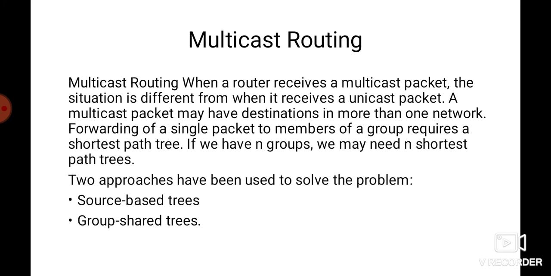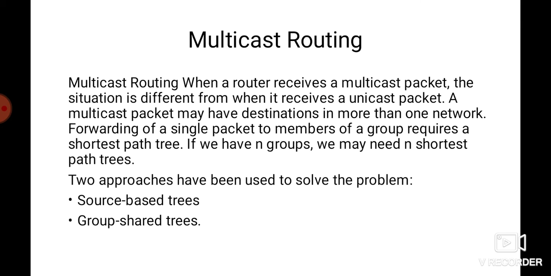Next we will see what is multicast routing. Whenever a router receives a multicast packet, the situation is different from a unicast packet. A multicast packet may have destinations in more than one network. Forwarding of a single packet to members of a group requires a shortest path tree. If we have n groups, then we may require n shortest path trees. We can imagine the complexity of multicast routing.